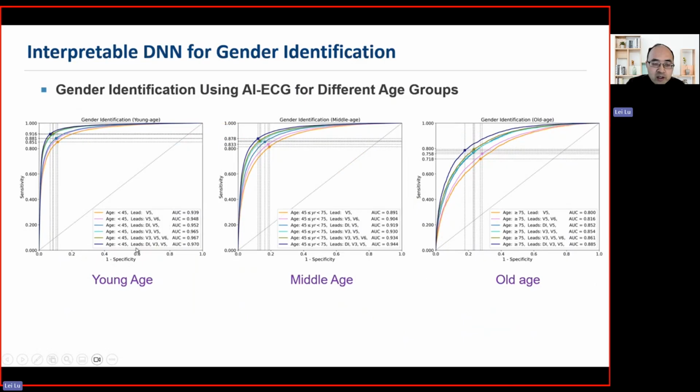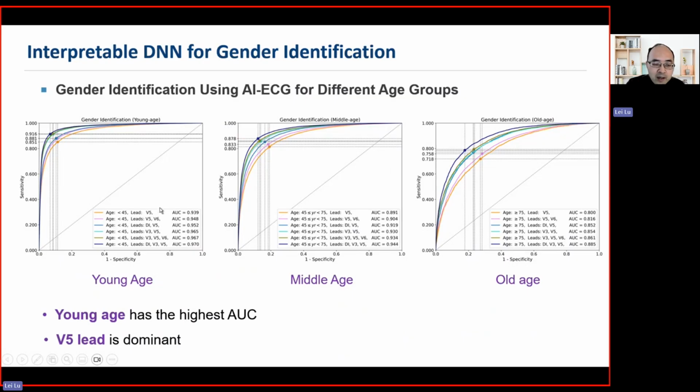We perform gender identification across young, middle, and older age groups, and generally the young age group has the highest AUC score across those population groups.